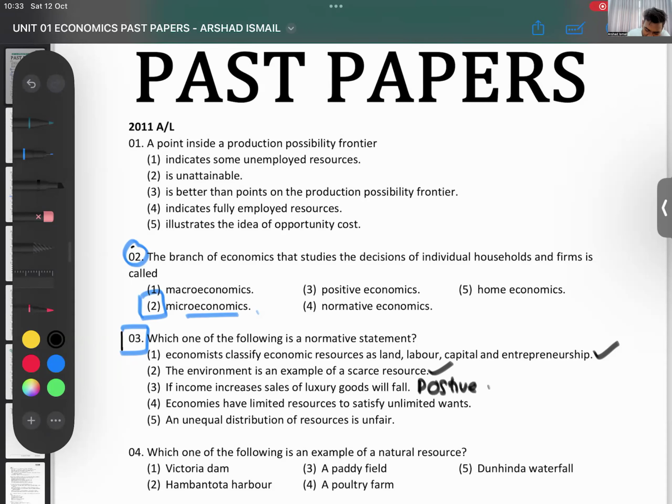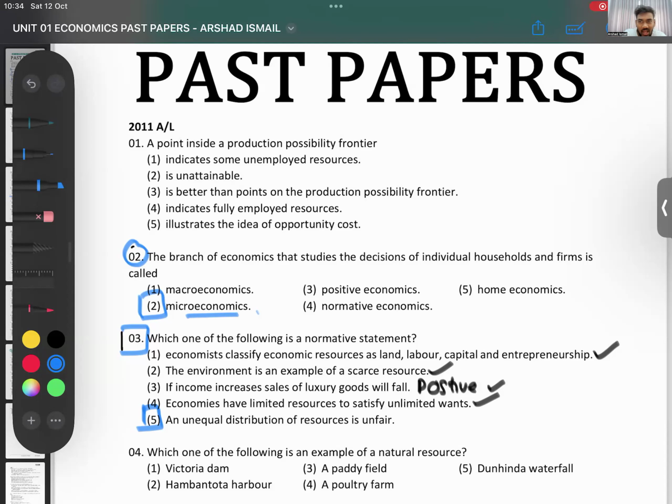So that's also positive. Then economies have limited resources to satisfy unlimited wants. That's also a fact, right? That is also positive. Then why is 5 your answer? Unequal distribution of resources or income is unfair. Some people might say, look here, this is unfair. Some people might say, no, this is fair. Now you're saying unequal distribution of resources is unfair. Some people have a lot of money, some people have very little money. You're saying that is unfair. I am saying, no, that is fair.